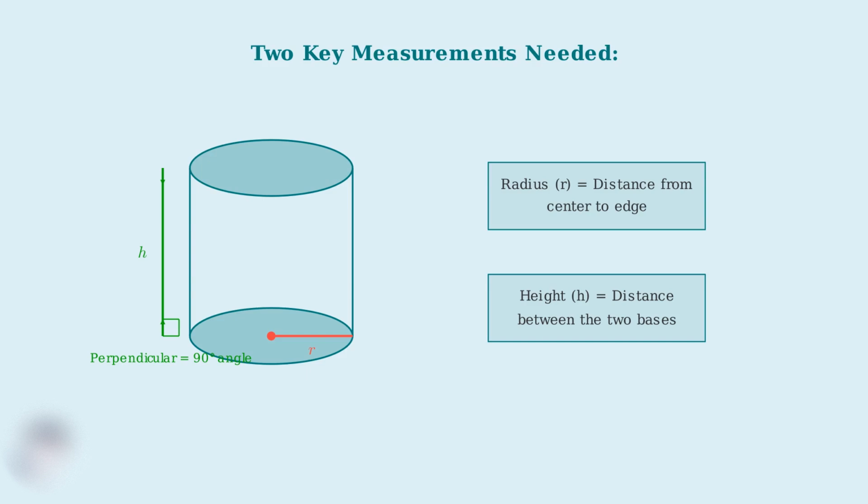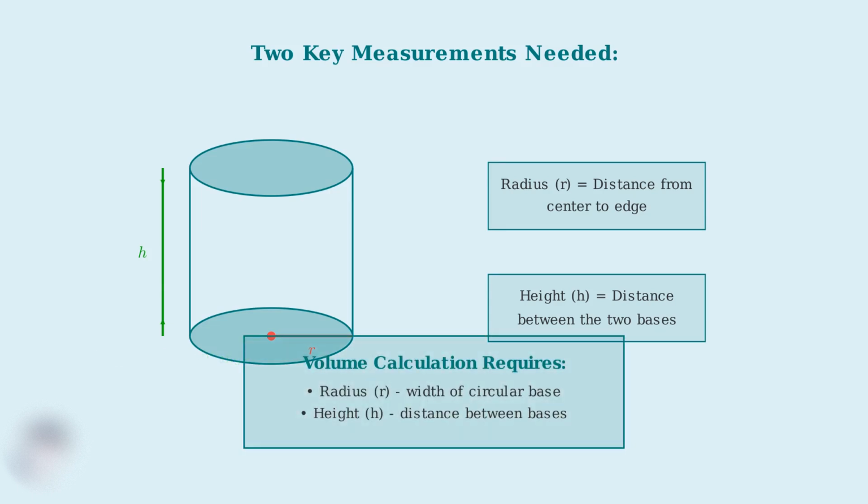Notice that the height is always measured perpendicular to the base. This means it forms a right angle with the circular base, creating a straight vertical line between the top and bottom of the cylinder. These two measurements, radius and height, are all we need to calculate the volume of any cylinder. The radius tells us about the size of the circular cross-section, while the height tells us how far that cross-section extends upward. Understanding these fundamental measurements is crucial because they form the foundation for the volume formula. In the next section, we'll see exactly how radius and height combine mathematically to give us the cylinder's volume.